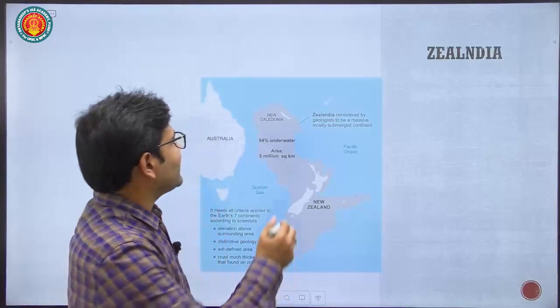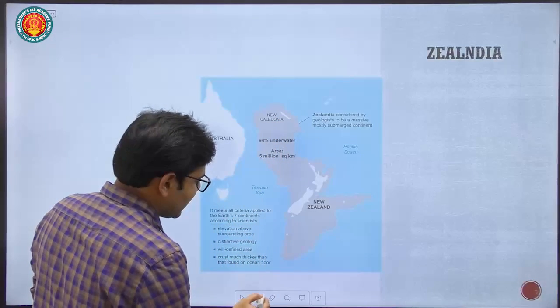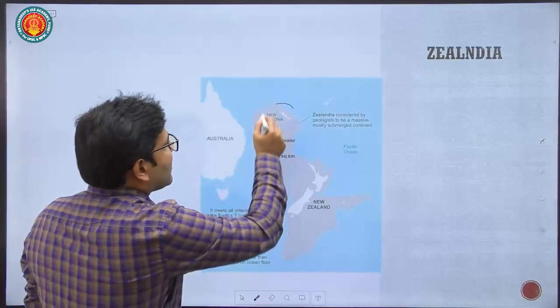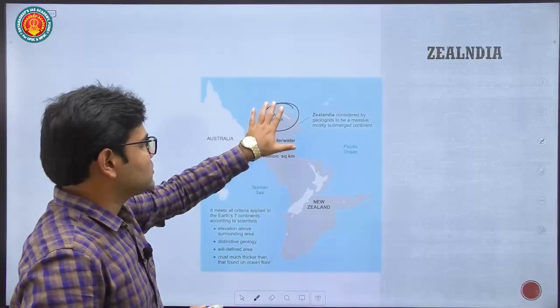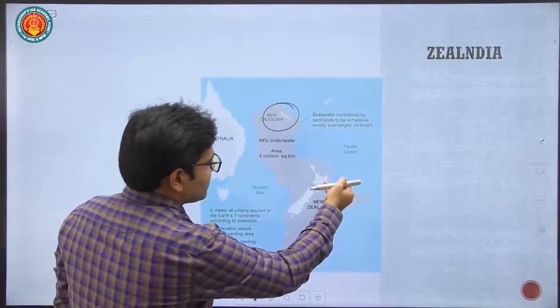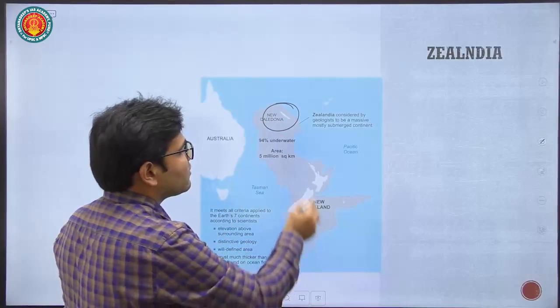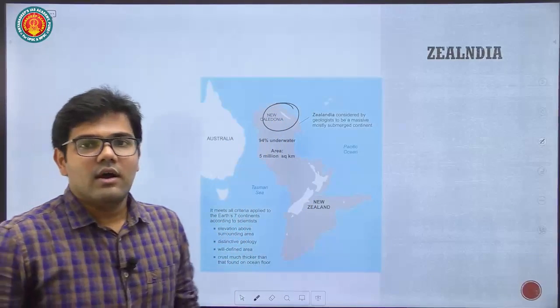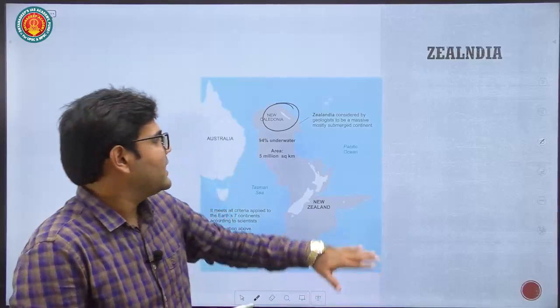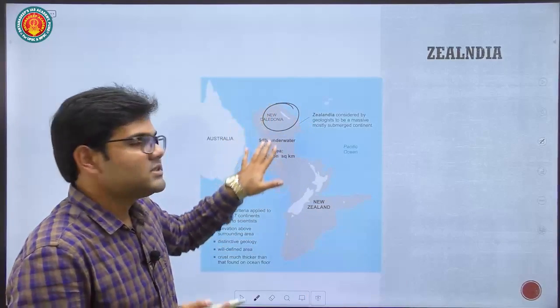Only the part of New Zealand and some islands, the New Caledonia, are above water. So only the North Island, South Island, Stewart Island, and New Caledonia are above the surface. The remaining entire part is below water.